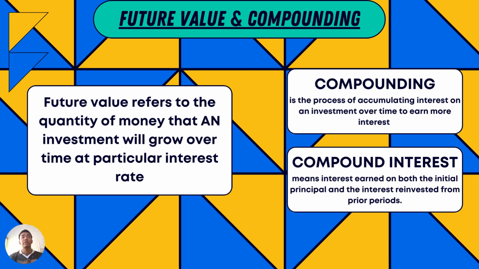Future value and compounding. Future value refers to the quantity of money that an investment will grow to over time at a particular interest rate, while compounding is the process of accumulating interest on an investment over time to earn more interest. Compound interest also means interest earned on both the initial principal and the interest invested from prior periods. In contrast, if interest is earned only on the initial investment, it is called simple interest.